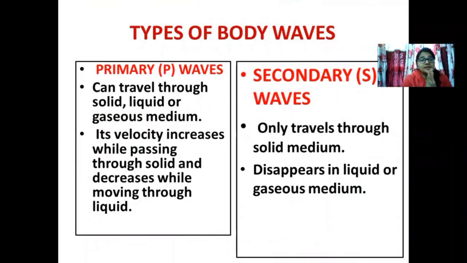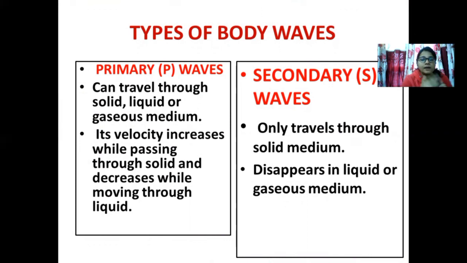First, we need to understand the different characteristics, because with the help of these characteristics only we can identify the nature of the interior of the earth, whether one layer is solid or liquid. I will come to this in detail in the successive slides. The nature of the primary wave, and it is very important to remember, is that it can travel through all media, and by medium I mean whether it's a solid medium, a liquid medium, or a gaseous medium. It can travel through any medium. The only thing is that primary waves travel with a very high velocity in the solid medium. The moment it enters a liquid medium, its velocity drops, but it is still there.